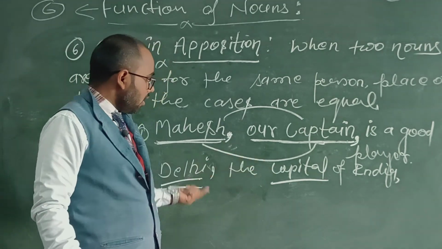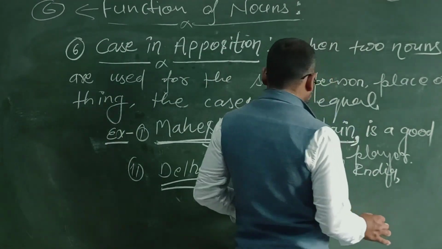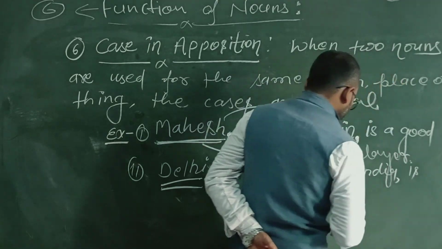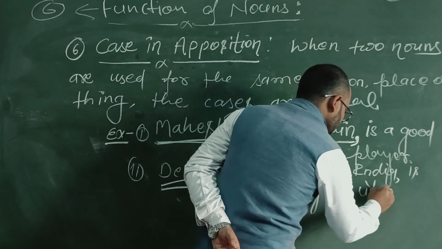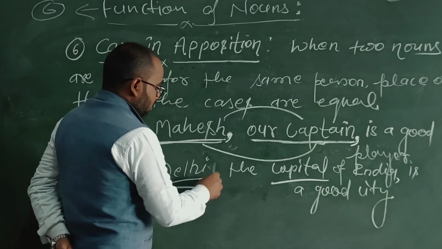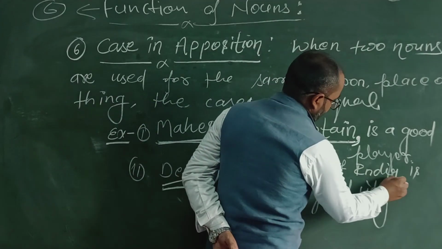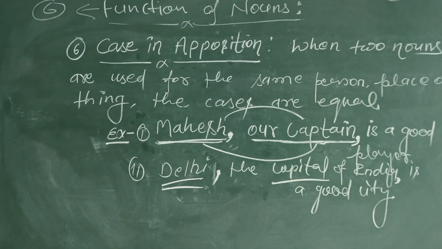In that case again, the cases will be equal. Delhi, the capital of India, is a good city. Again we can see here that we have used a comma before and after the noun in apposition.